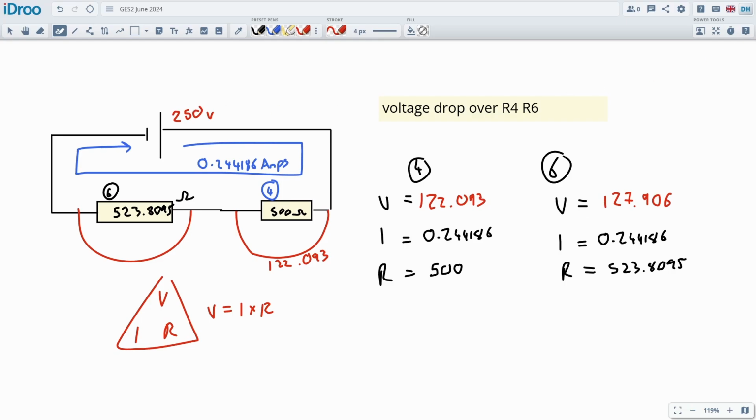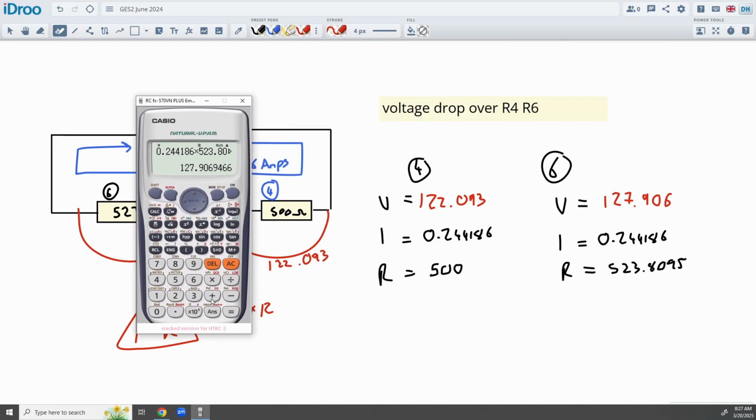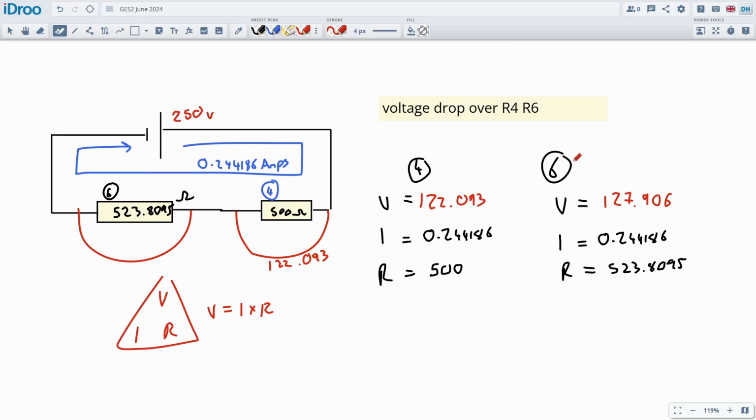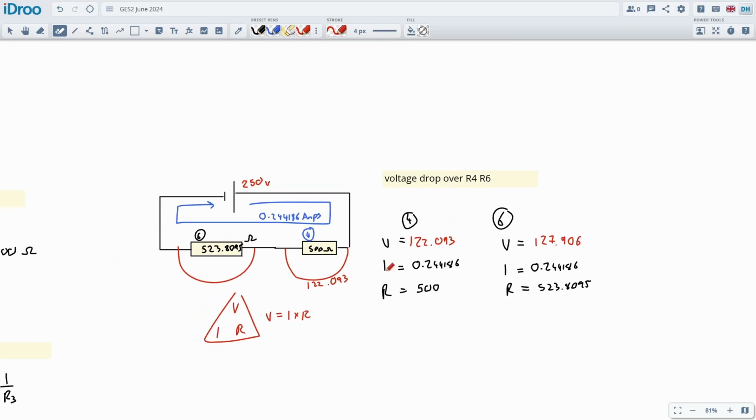So it looks like they do, doesn't it? Let's just double check it. 127.906 plus the 122.093 is 250 volts. So all the voltage is accounted for, and I'm doing this just to double check it. You don't need to do all these calculations, but I like to do them because it doesn't cost me very much to quickly bang out another one, and we can tell for sure that total voltage is accounted for. We haven't made a single typo anywhere along the way. If we did, these numbers wouldn't add up.